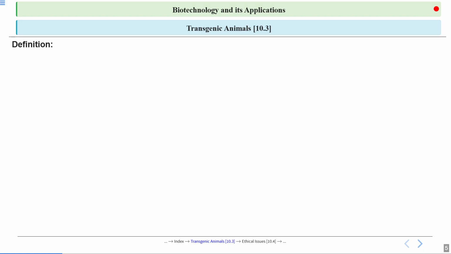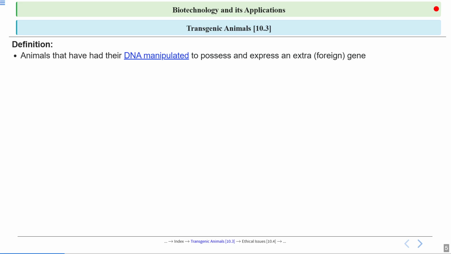So now comes the topic: what are transgenic animals? The definition: animals that have had their DNA manipulated to possess and express an extra or foreign gene.